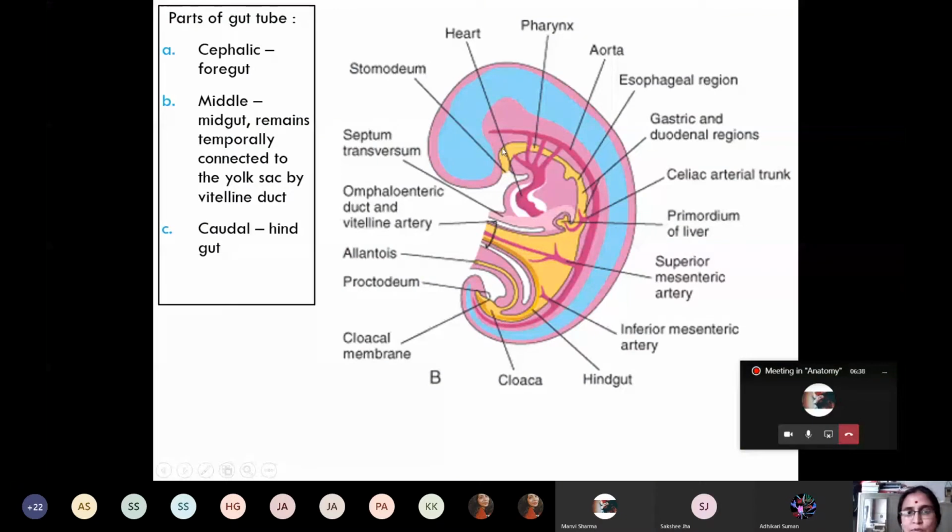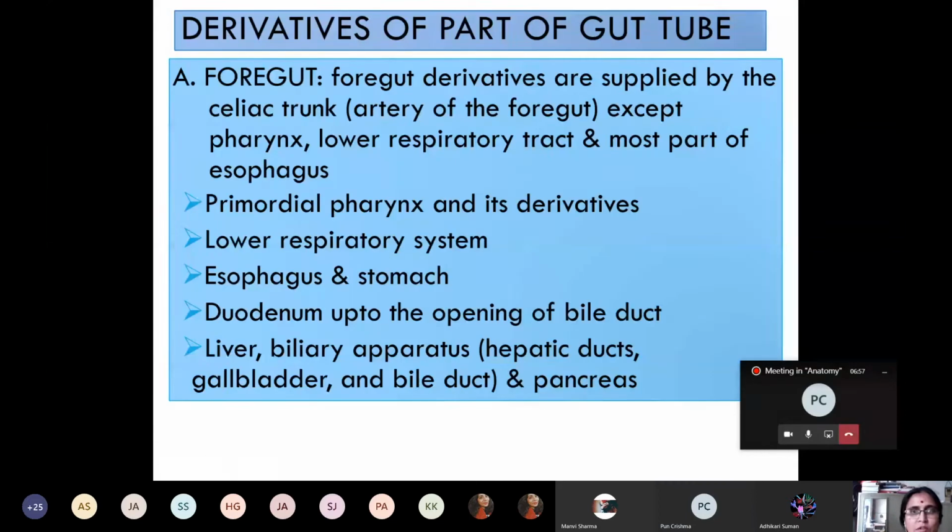Okay, all of you tell me which part of the gut tube is this? Foregut. This is which part of the gut tube? Midgut. And this is which part of the gut tube? Hindgut. Okay. Now we'll continue the derivatives of the gut tube today.